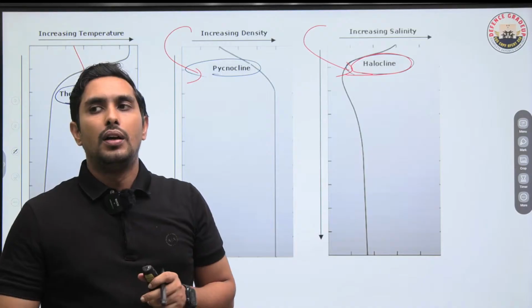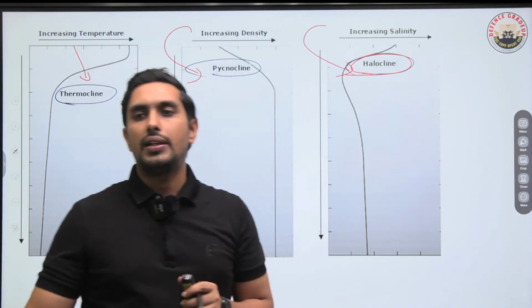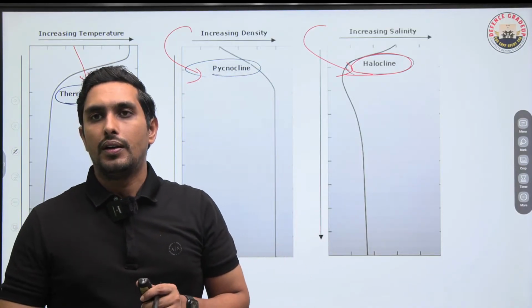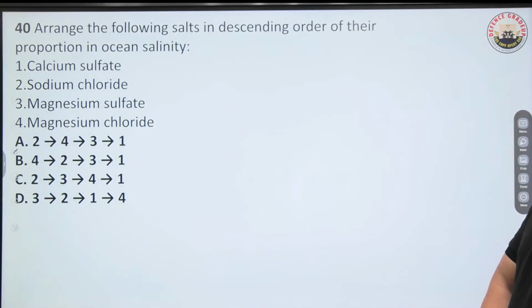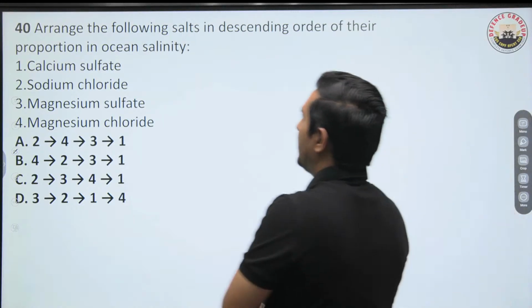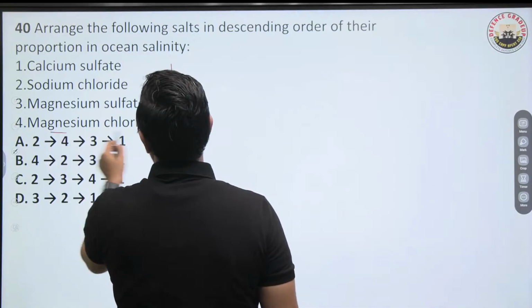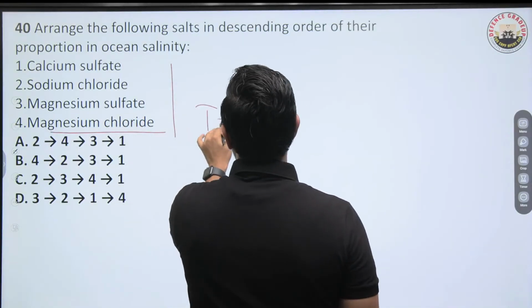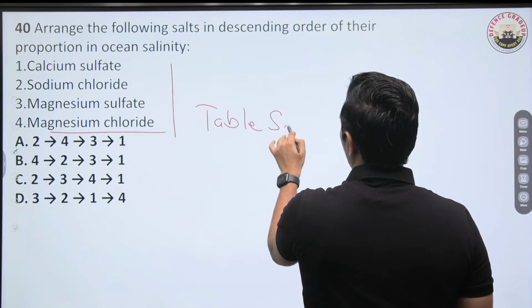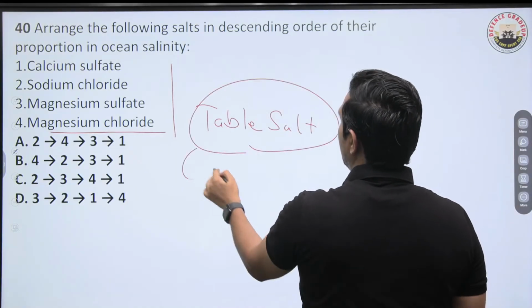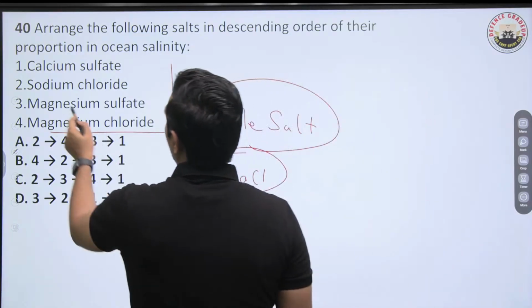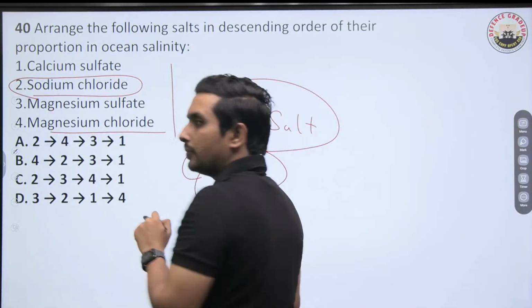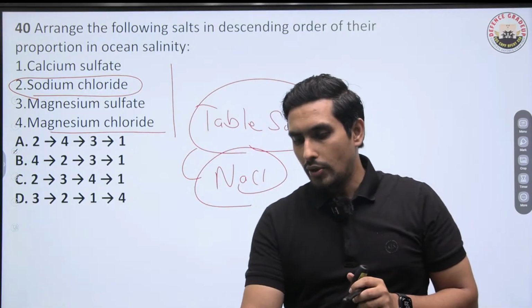Got it? So moving to the next question, question number 40. Arrange the following salts in the descending order of their proportion in ocean salinity, from highest to lowest. I think everybody knows about table salt, which is NaCl, sodium chloride. So we all know that sodium chloride has to be on the top.